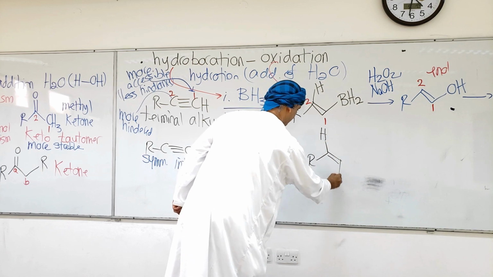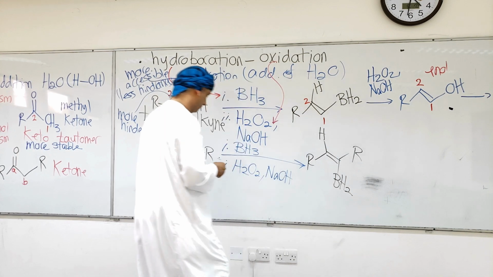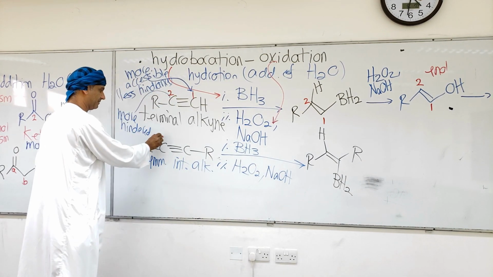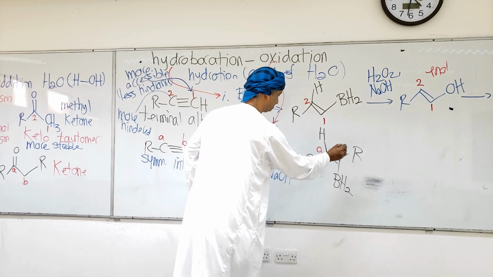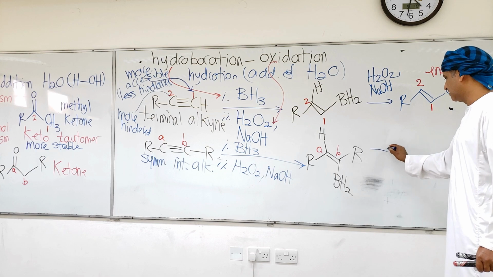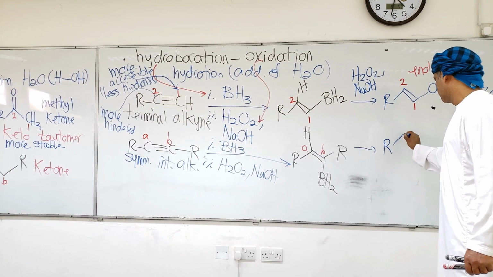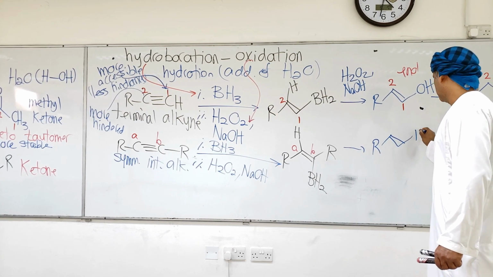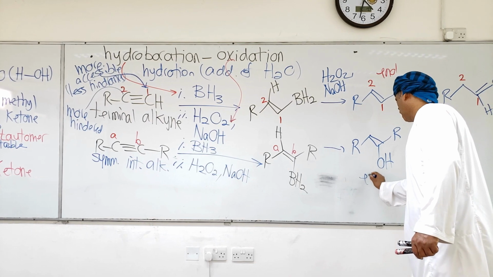So H here, BH2 here, and as we did before, we could label these carbon atoms with the general symbols A and B. During the oxidation reaction, that BH2 will be converted into a hydroxyl group. So this is the kind of intermediate that is obtained, and again, this is an enol.